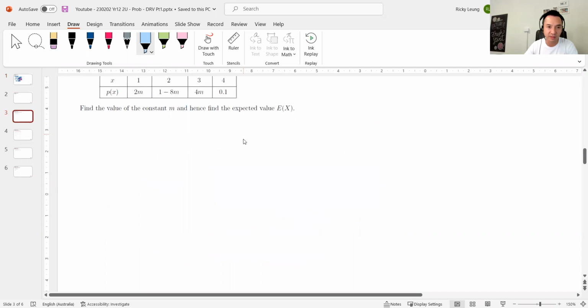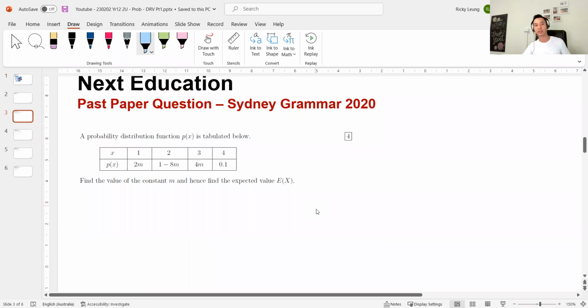So the first one is from Sydney Grammar 2020. This question is very classic. They give you a table. There are X values on the top, and it tells you that it's a probability distribution function. That's important because the moment it's a probability distribution function, the total probability rule kicks in. And what does that mean? It means that the sum